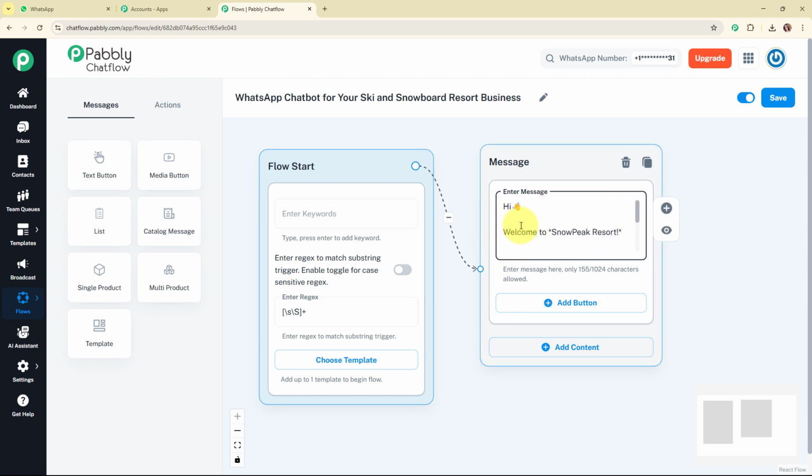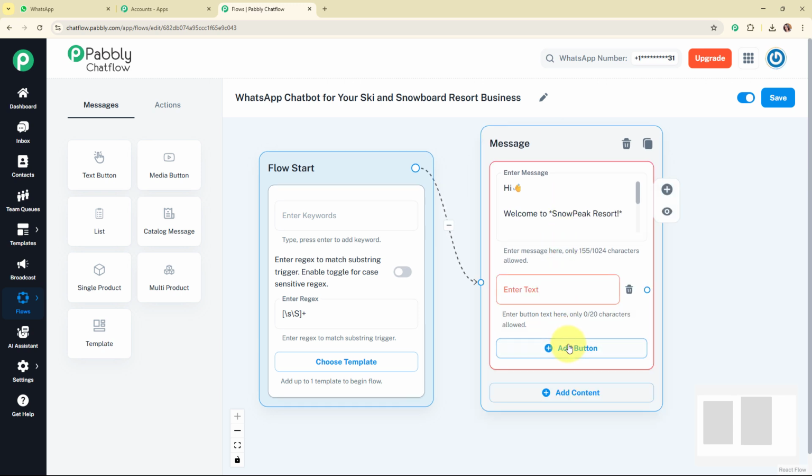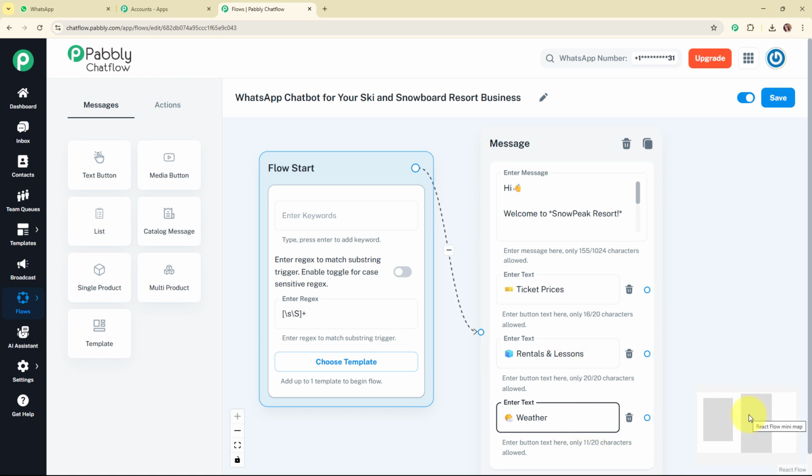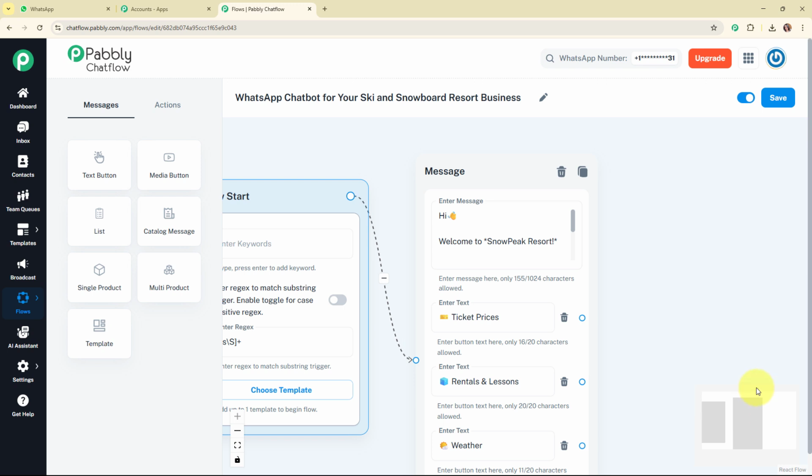So this is a very simple hello welcome message, and here you can see I have used asterisks before and after the resort name. That is because I wanted to make this text bold. So here you need to use this particular text format to make the text bold in your message. Alright, so now after adding the message, I'm going to add some quick reply buttons over here with the text as ticket prices, rentals and lessons, and weather. So with this, we have successfully completed this message box as well.